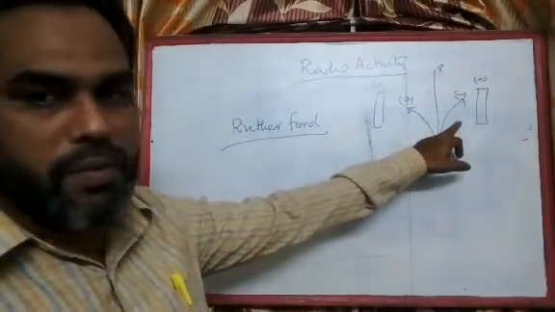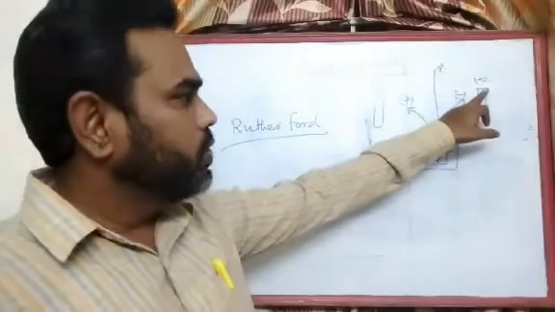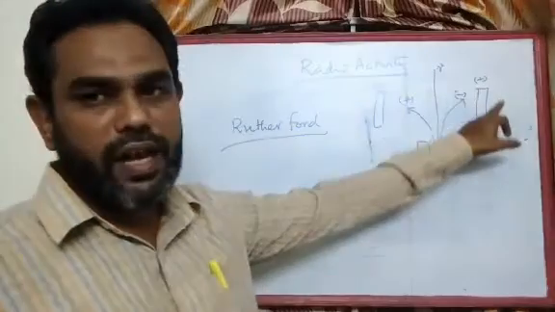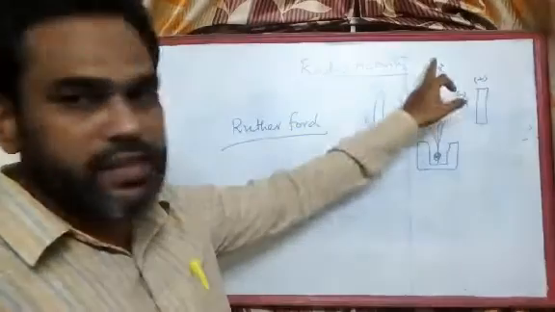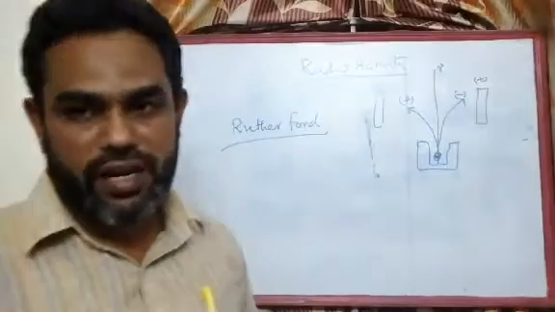Beta radiations are negatively charged; they move toward the positively charged anode. And gamma radiations are unaffected by either a negatively or a positively charged electrode.